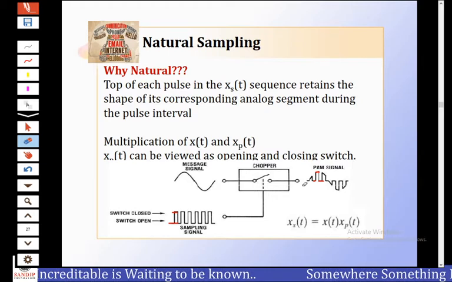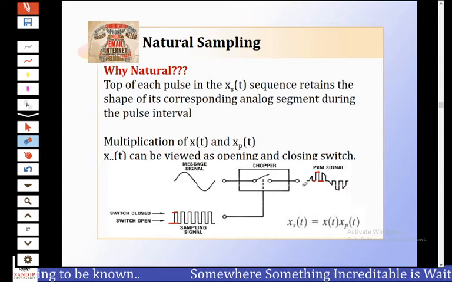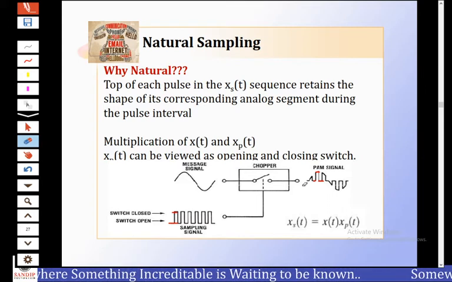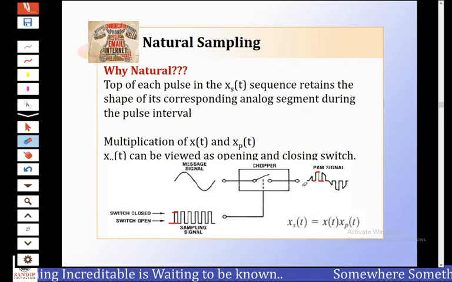In the last session, we observed ideal sampling, or we can say impulse sampling. Now in this session, we will study practical sampling. As we know, practical sampling is divided into two parts: the first one is natural sampling and the second one is flat top sampling. First, we'll study natural sampling.